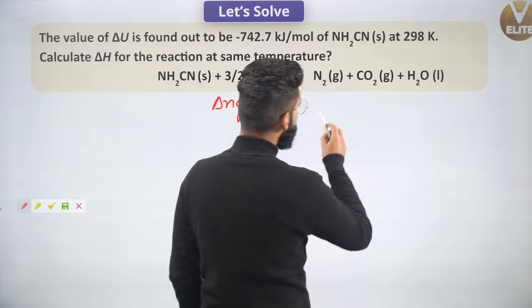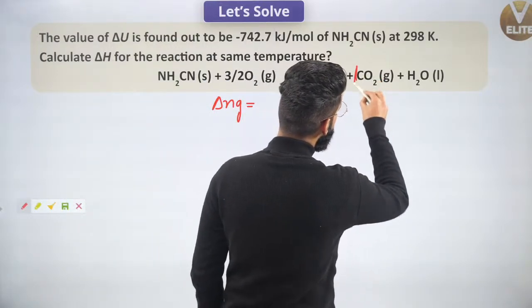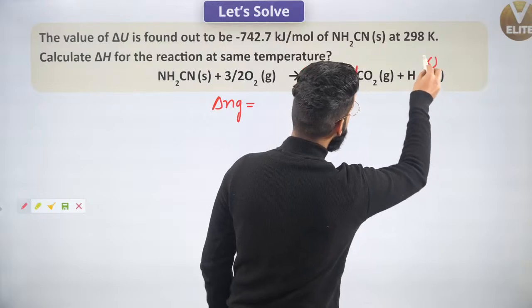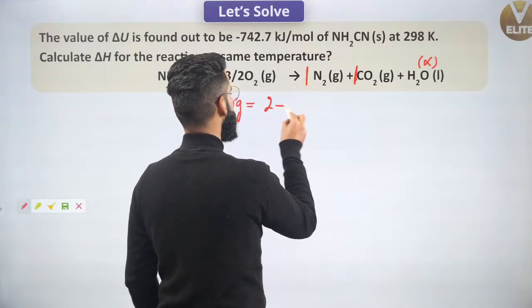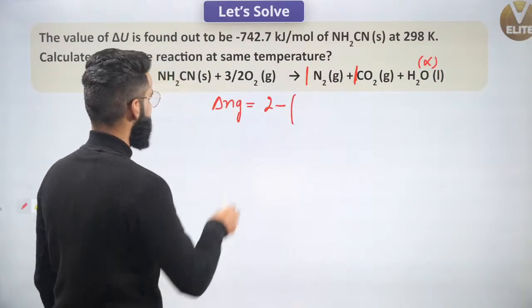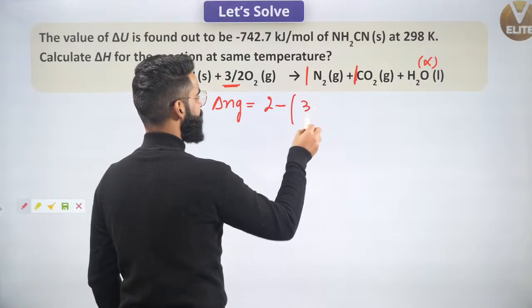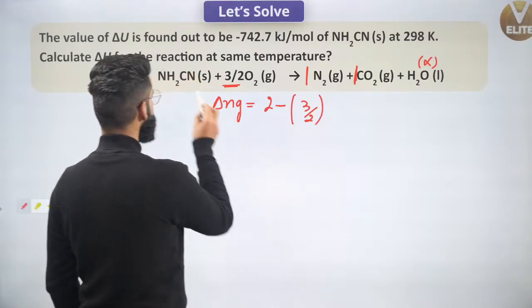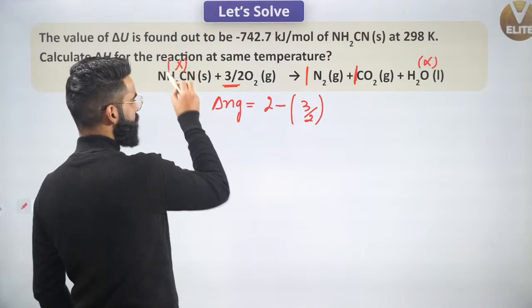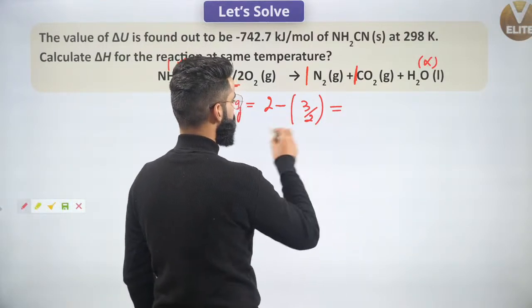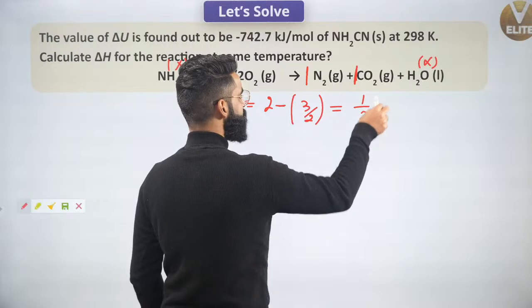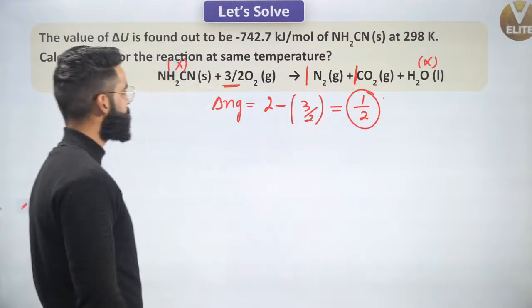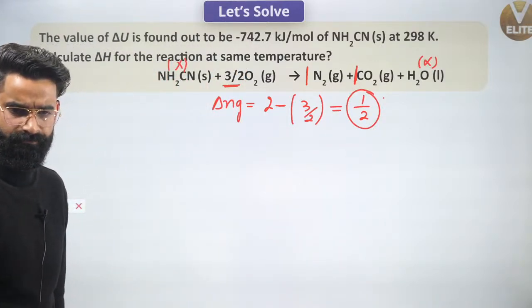It's going to be the number of moles of gaseous product, which is 1 plus 1 is 2. This is a liquid state, I've got nothing to do with this. So 1 plus 1 is 2, minus the number of moles of gaseous reactants. It's going to be 3 divided by 2. Over here is in solid form, I've got nothing to do with this. So it's going to be simply 2 minus 3 divided by 2, that is 1 by 2. So I got the value of delta Ng for the reaction.